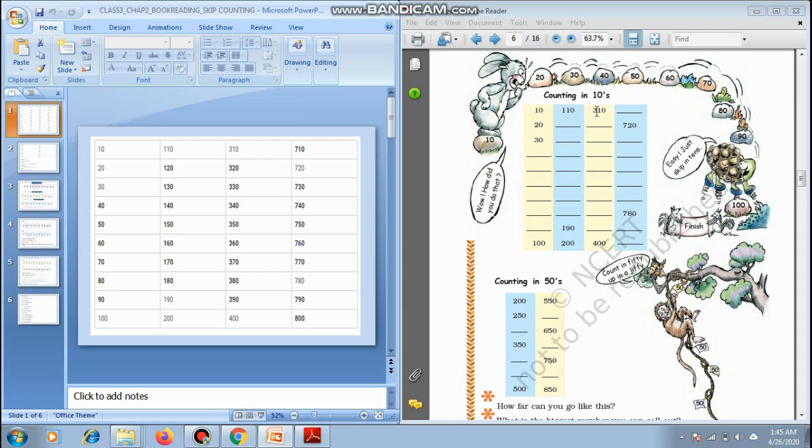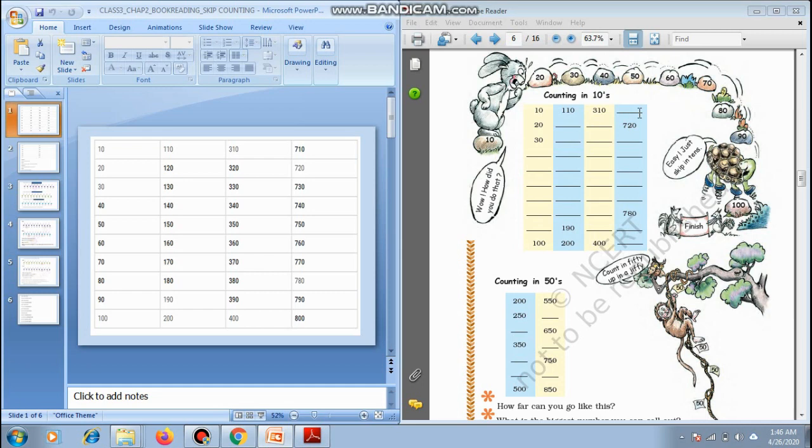Let's do the next line. 310. So 310, 320, 330, 340, 350, 360, 370, 380, 390 and 400, which is already given. Let's do this counting. The number is 720, but we need to write a number before also.